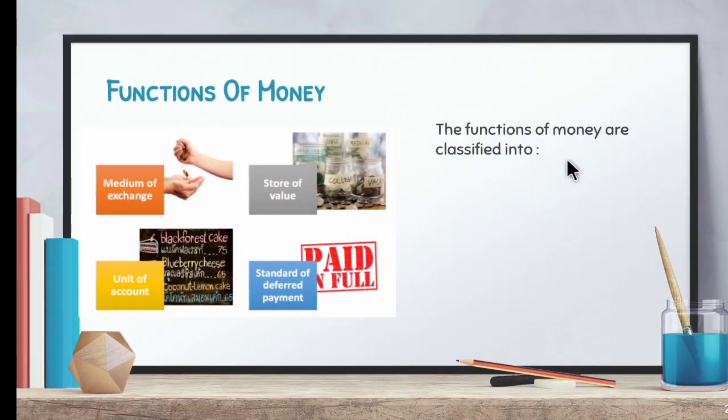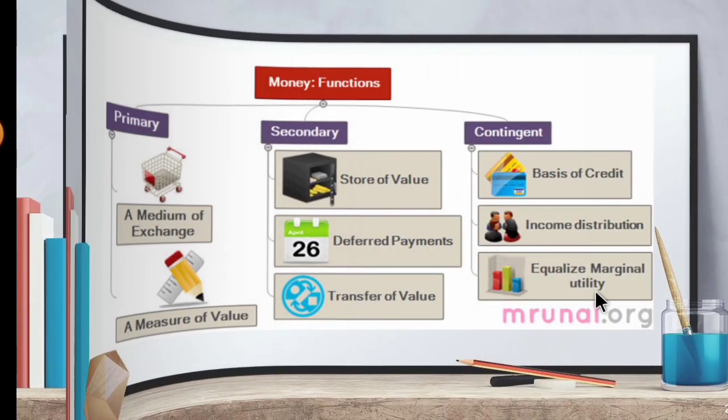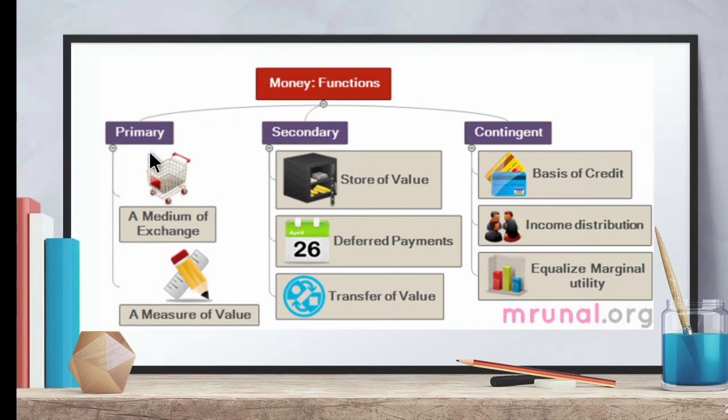Based on the functions, money is classified under three categories. The first is primary or main functions, the second is secondary functions, and the third is contingent functions. Children, make a note of it. Under primary, it acts as a medium of exchange and a measure of value. Then secondary is store of value, deferred payments, and transfer of value. And contingent functions are basis of credit, income distribution, and equalizing marginal utility.